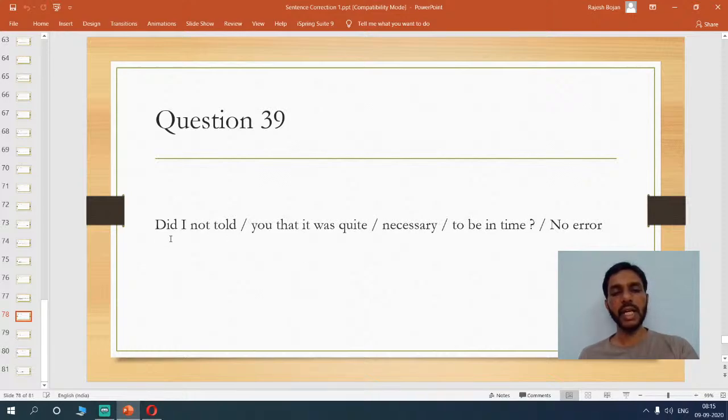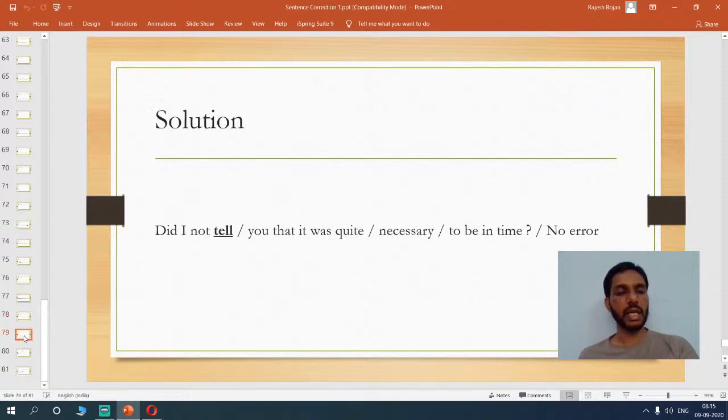So you have to say "did I not tell you." A present verb would be far better. "Did I not tell you that it was quite necessary to be in time?" This is correct, because we already have a past verb, and here again we cannot use a past V2 verb, right?